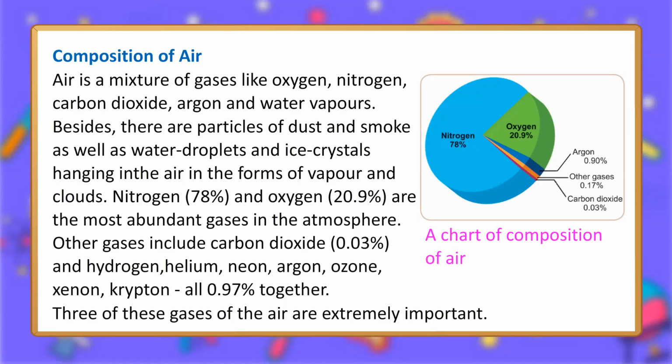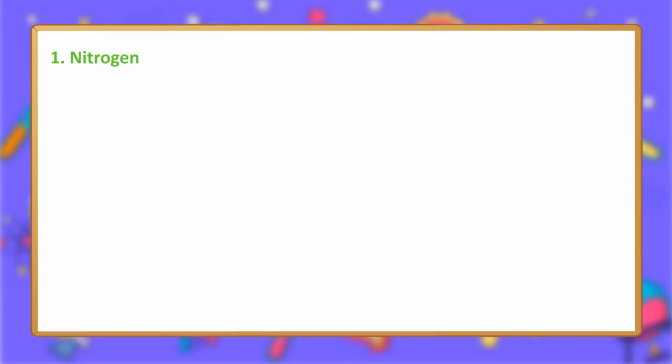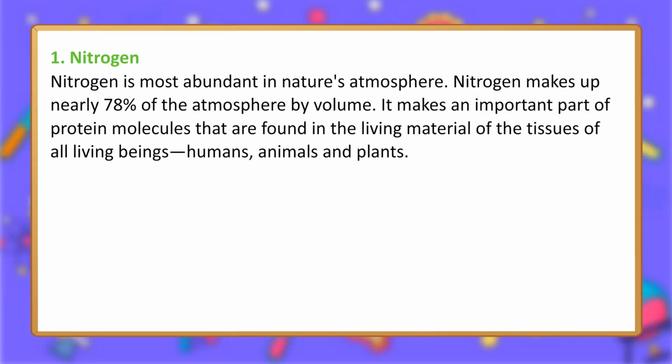Nitrogen 78%. Oxygen 20.9%. Argon 0.90%. Other gases 0.17%. Carbon dioxide 0.03%. 1. Nitrogen. Nitrogen is most abundant in nature's atmosphere. Nitrogen makes up nearly 78% of the atmosphere by volume.